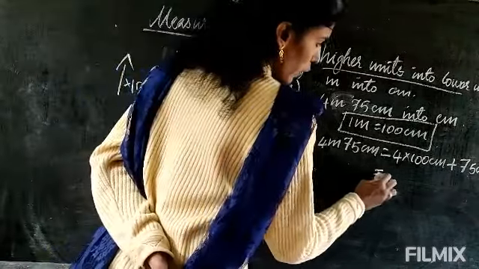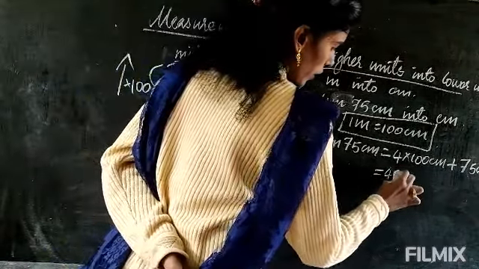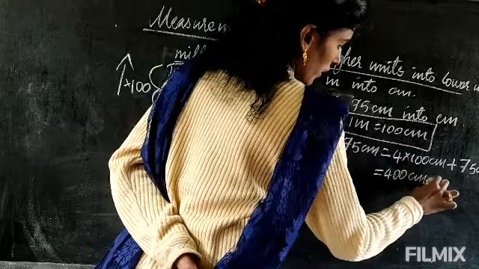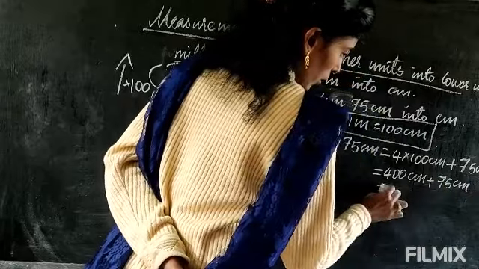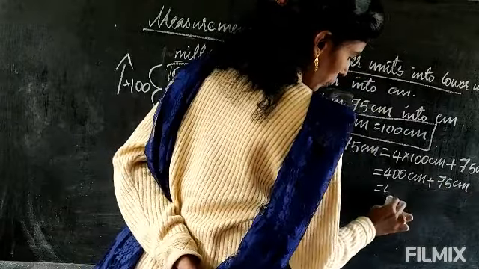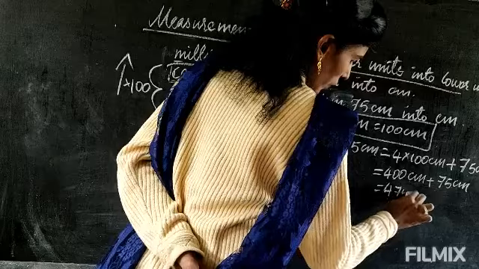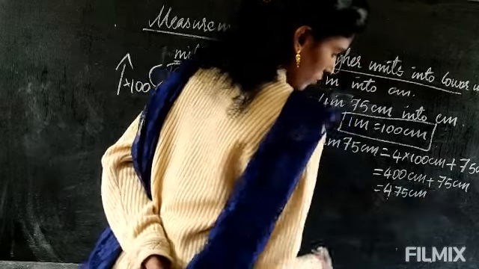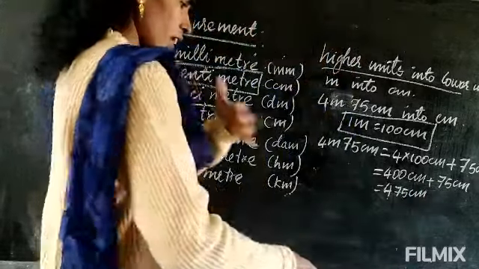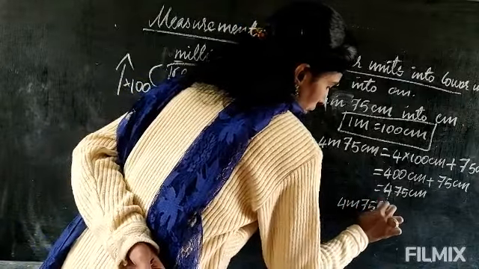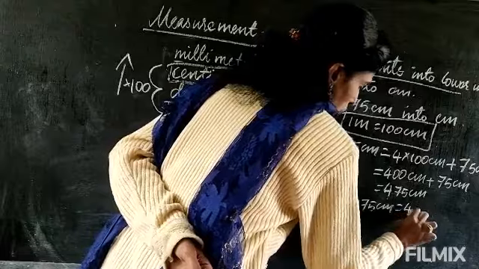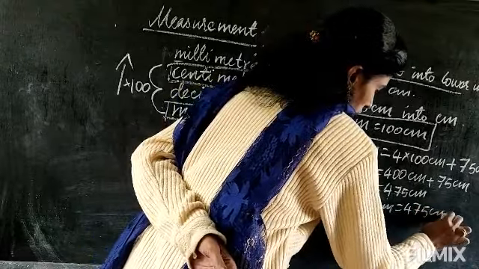Now 4 into 100, 400 centimeter plus 75 centimeter. Now 400 plus 75, 475 centimeter. Now last you have to take and write the answer. 4 meter 75 centimeter equal to 475 centimeter.